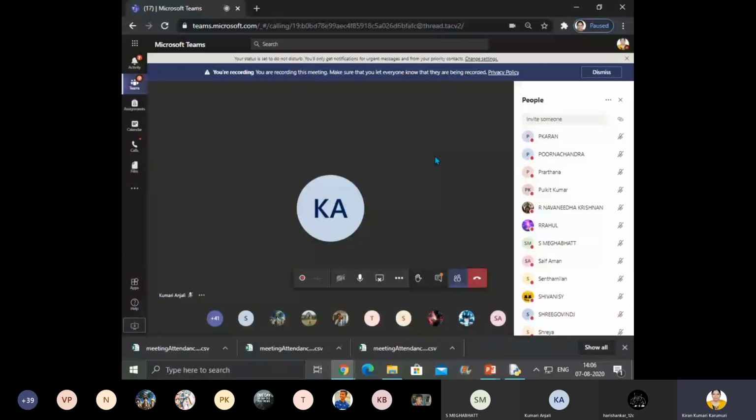What is the difference between append and extend? Now I can ask Shivani. Beta, can you tell me what is the difference between append and extend? Shivani, are you there? Navneet Krishnan, can you tell me? In your opinion, it need not be exactly what is written.